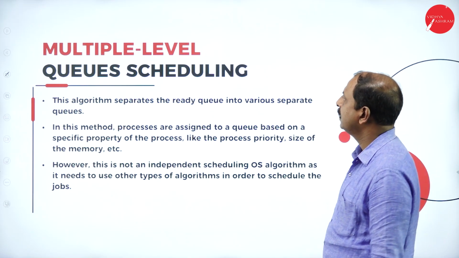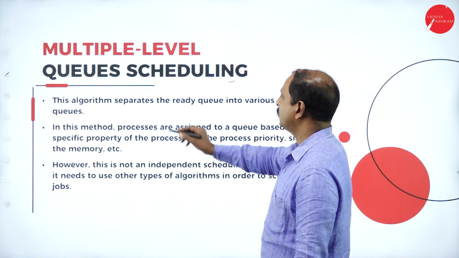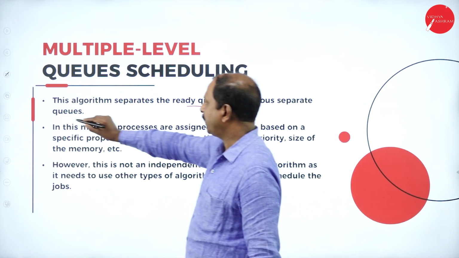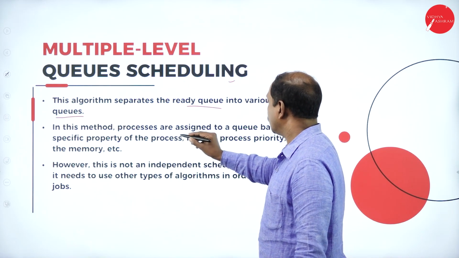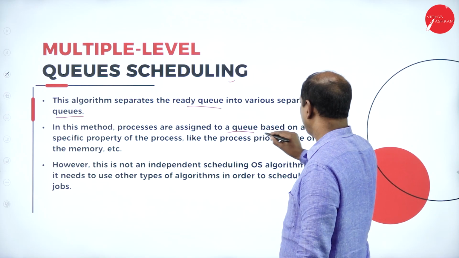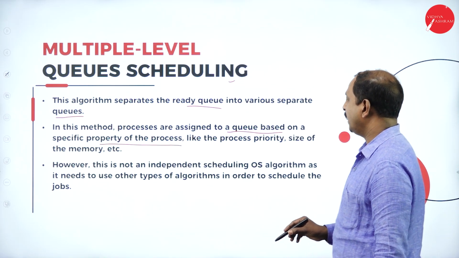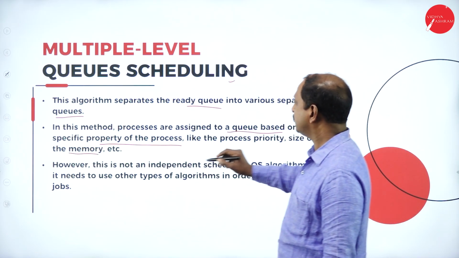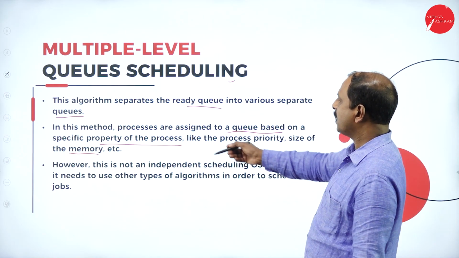In the next slide, multiple level queue scheduling. Here, this algorithm separates a ready queue into various separate queues. In this method, the processes are assigned to a queue based on the priority of the process, the size of the memory, etc. By considering different parameters or characteristics, priority will be given.